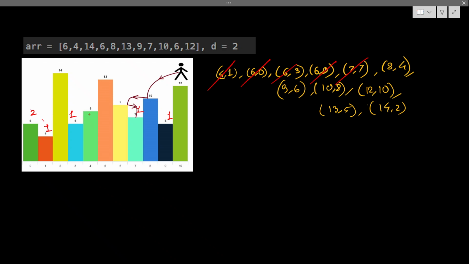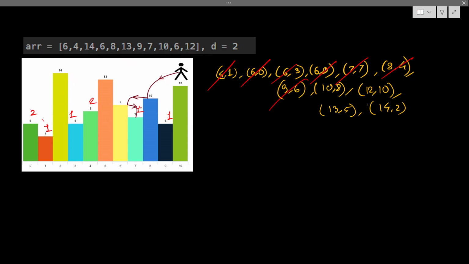Then 8 4. From 8 4, where can I go? I can go left and right. Right I cannot go anywhere, but left I can go, and it is already 1. So 1 plus 1 will be 2. This will be 2. This is actually backtracking, so this is also a bottom up approach. I'll come to the DFS and map from DFS to backtracking, but you can think of it this way as well at the beginning. And then 8 4 is also done.